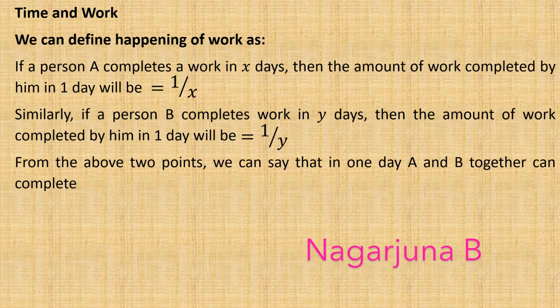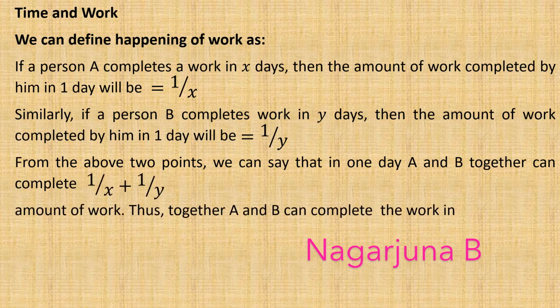From the above two points, we can say that in one day, A and B together can complete 1/X + 1/Y amount of work. Thus, together A and B can complete the work in dash days. We get that by taking 1/X + 1/Y. XY is the LCM. For 1/X, the Y term is not there, so you need to multiply 1 with Y, and for 1/Y, the X term is not there, so you need to multiply 1 by X.